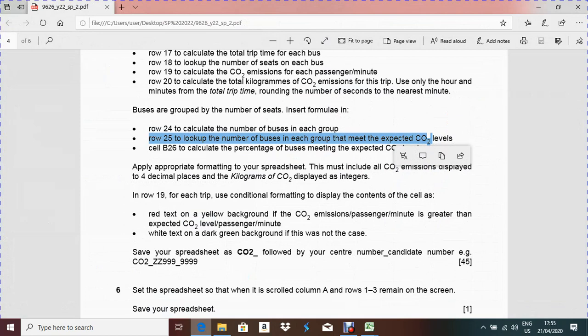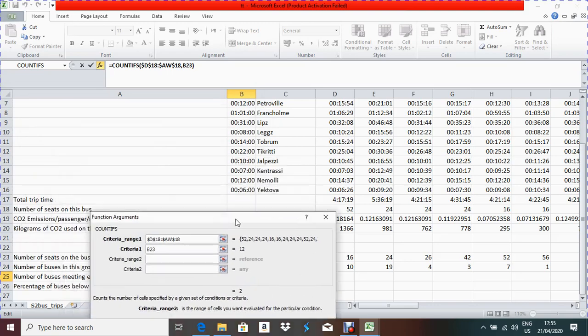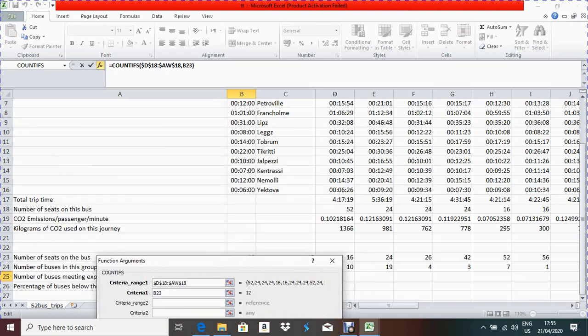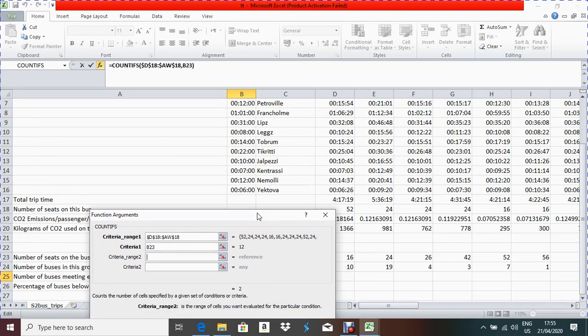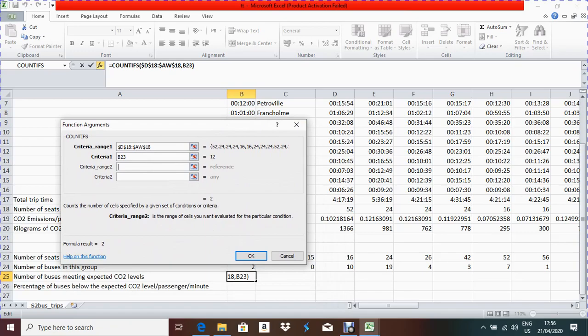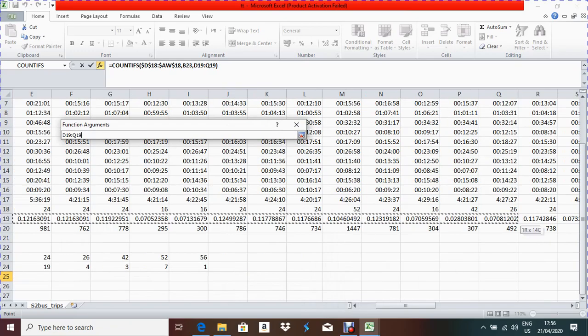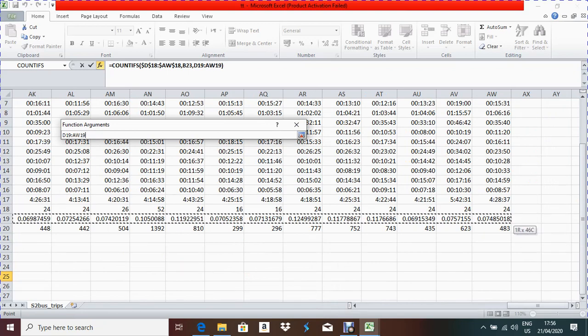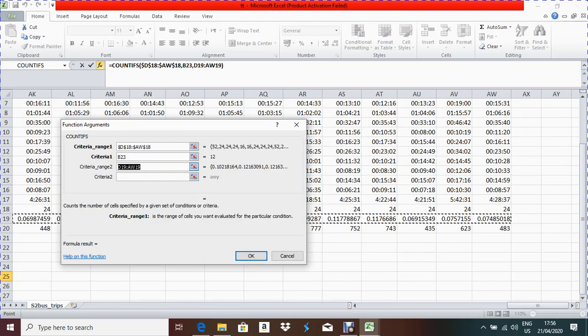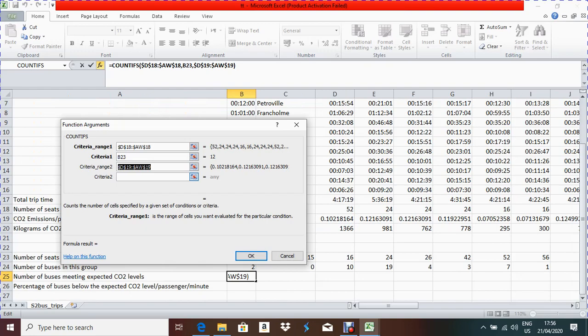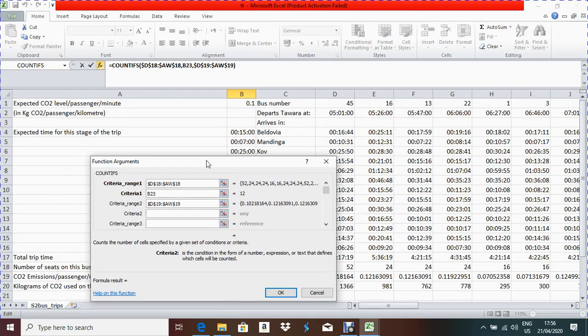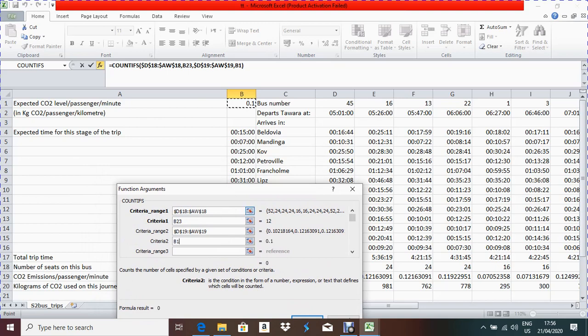So what will be criteria range 2? The second condition. Row 25: number of buses in this group that meet the expected carbon dioxide level. So what is the carbon dioxide level? The row where the carbon dioxide level is given, called the carbon dioxide emission level, is given here. So the second criteria range will be this one, and this should be an absolute cell reference. Criteria 2 will be the expected carbon dioxide level, this one.